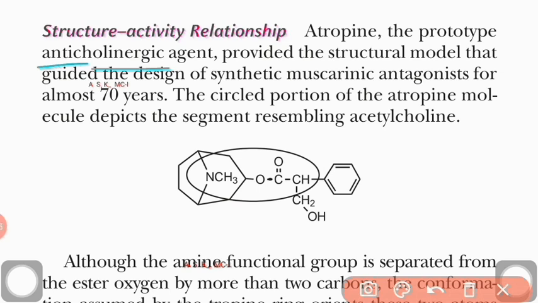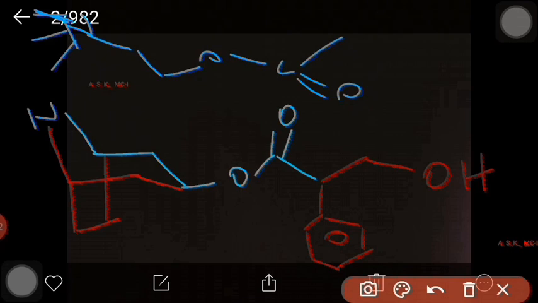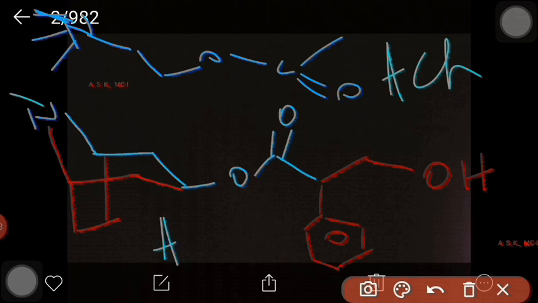So, let us see it in a different form. This is atropine, which has one CH3 group here, and this is acetylcholine, and this is atropine. Now, follow the blue lines. It has similarity with acetylcholine.